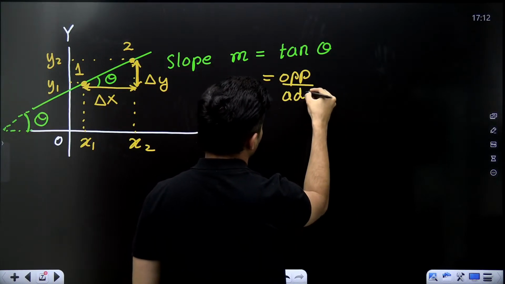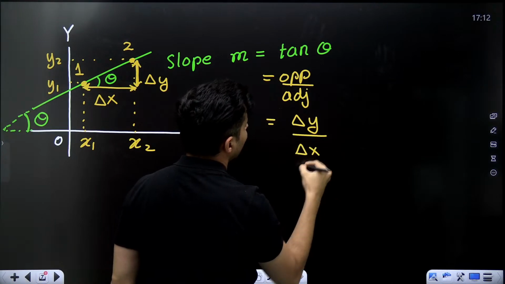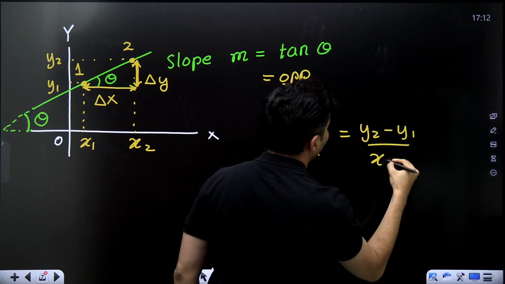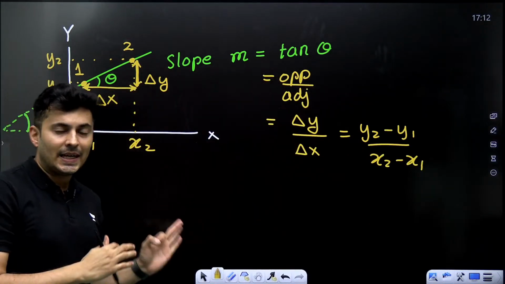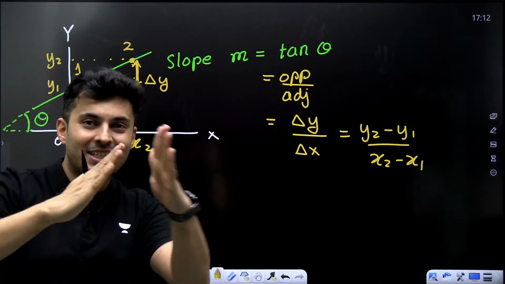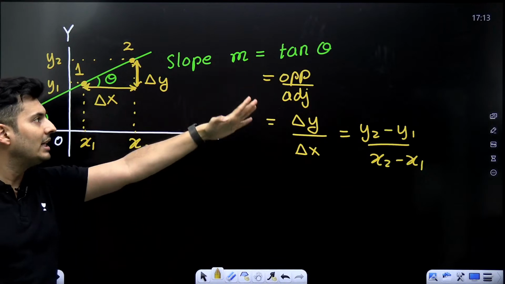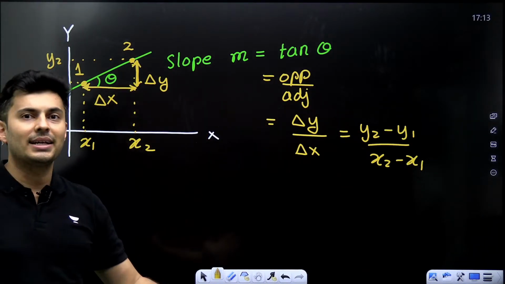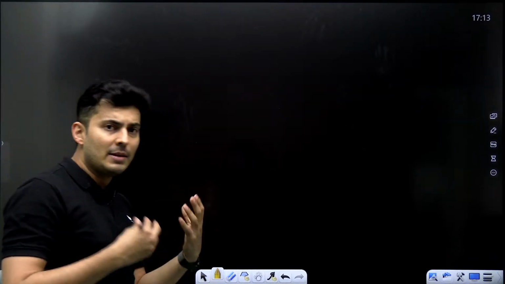by adjacent. So over here, opposite is delta y, adjacent is delta x. So you can also write it as y2 minus y1 upon x2 minus x1. Is that clear? This is the value of the slope of a straight line, slope of a line in general. Tan theta, or basically delta y by delta x. Very good, guys.